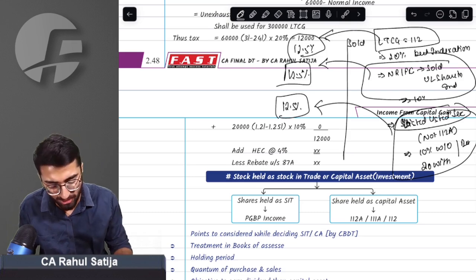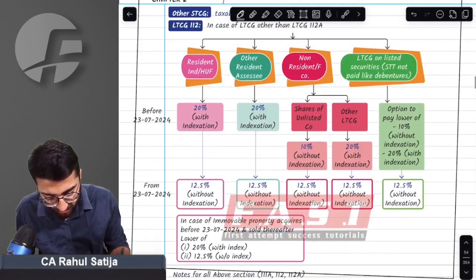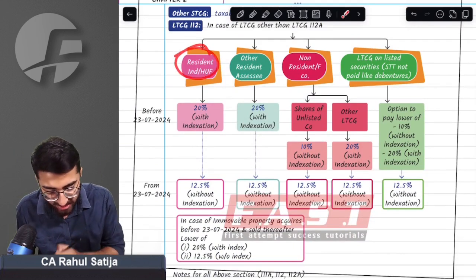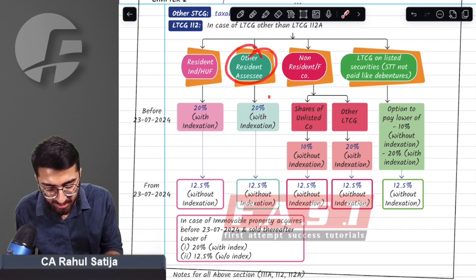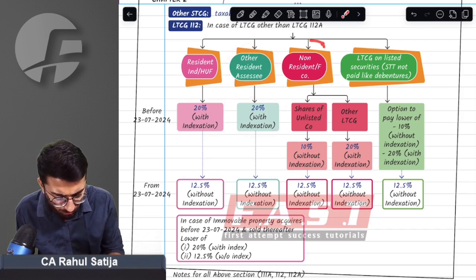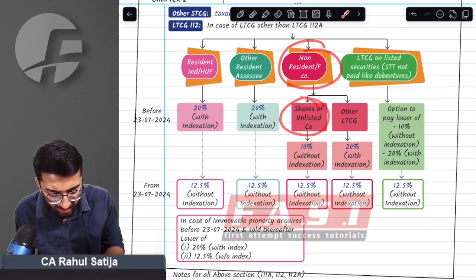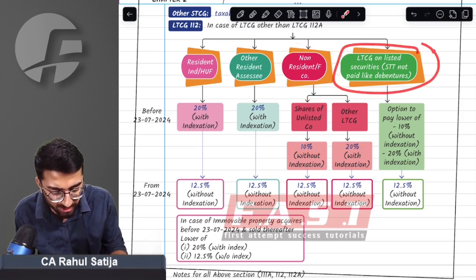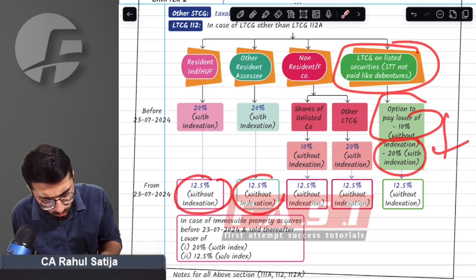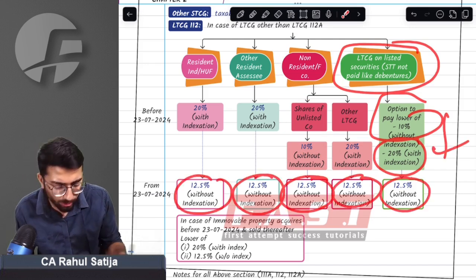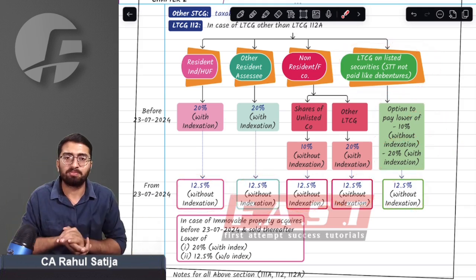Did you get this point or not? Yes, sir, we did get this point. Let's have a look at this. Resident individual, HUF: earlier 20% with indexation. Other assets: 20% with indexation. Non-resident foreign company, any kind of unlisted shares: 10% without indexation. Any kind of listed securities: 10% or 20%, whichever is beneficial. Now everything is reduced to 12.5%, 12.5%, 12.5%.